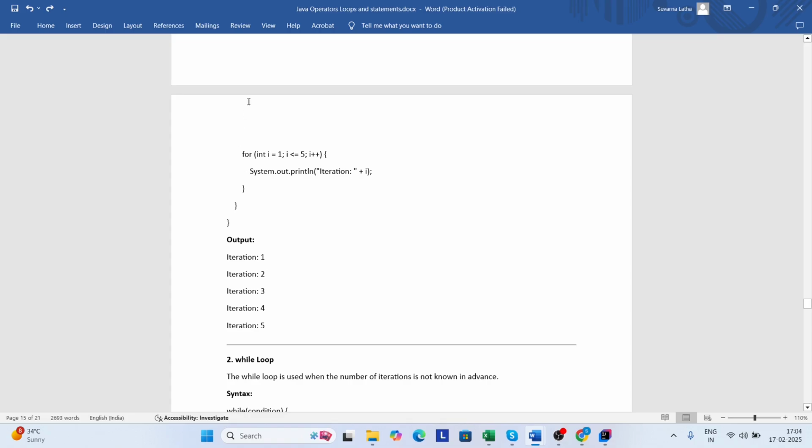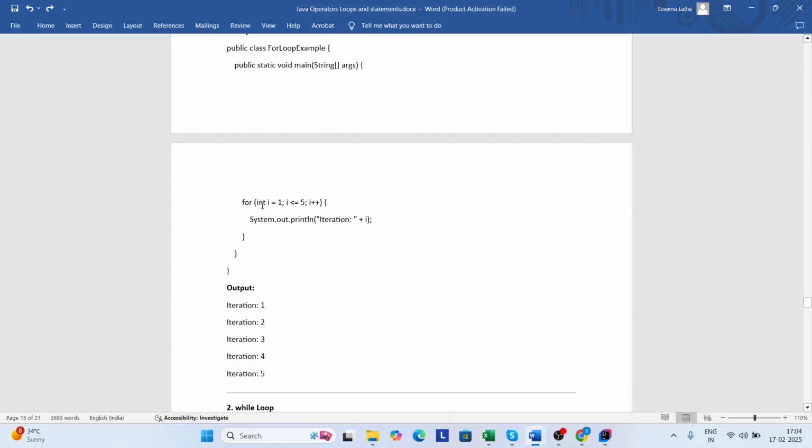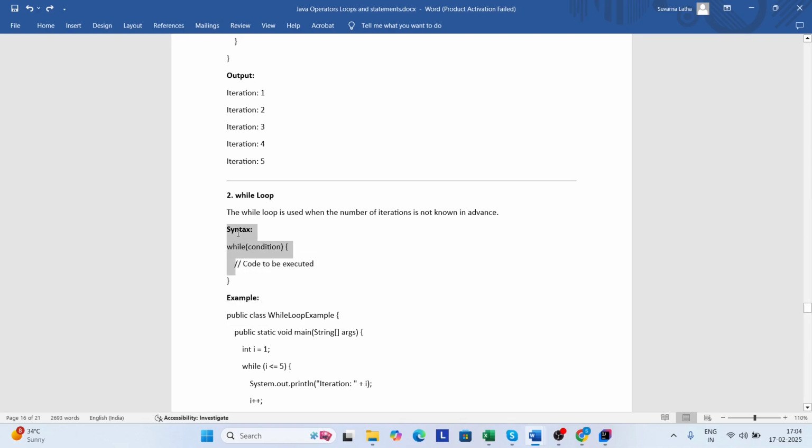It iterates 5 times. Why? Because here we are giving the condition i less than or equal to 5. So the i value can be iterated 5 times. While loop: it is used when the number of iterations is not known in advance.